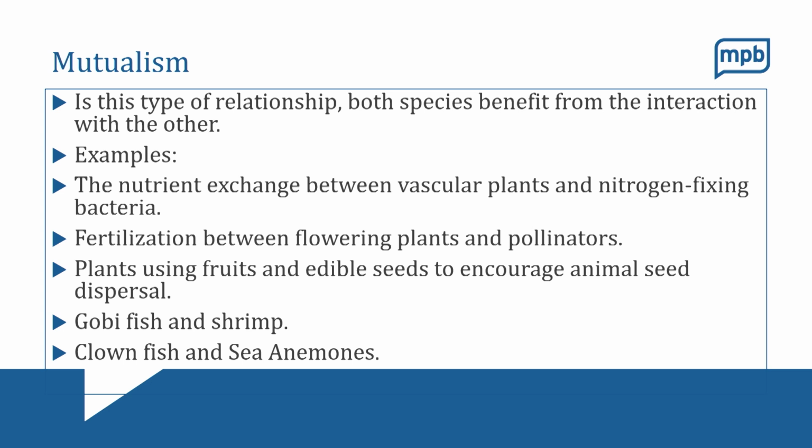Okay, so the first one we'll talk about is mutualism. In this type of relationship, both species benefit from the interaction with the other one. Here are some examples of this type of relationship. So the nutrient exchange between vascular plants and nitrogen-fixing bacteria. In this situation, these organisms team up and help each other out. We talked about last time how nitrogen is very hard for plants to find sometimes because only certain things can fix it and make it into a form that plants can use.